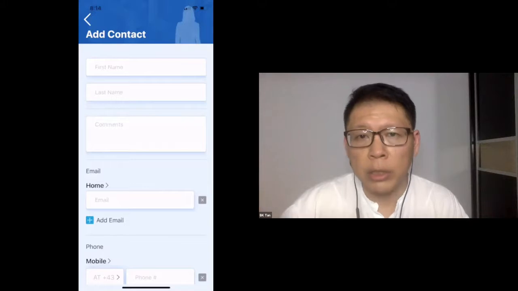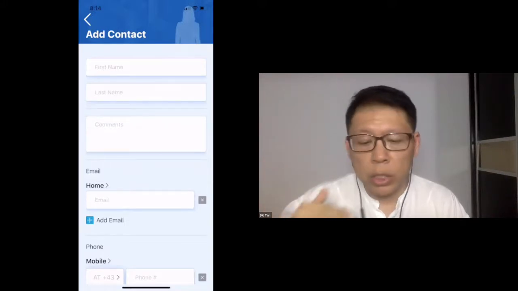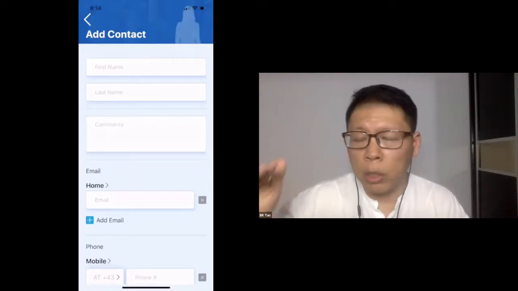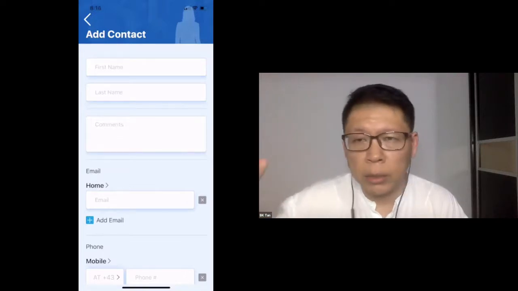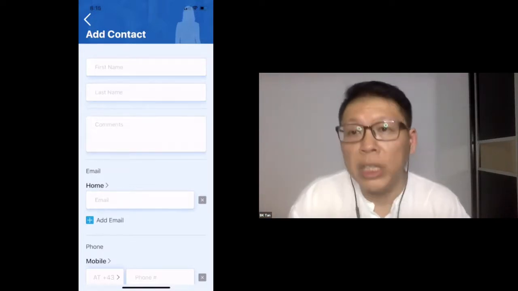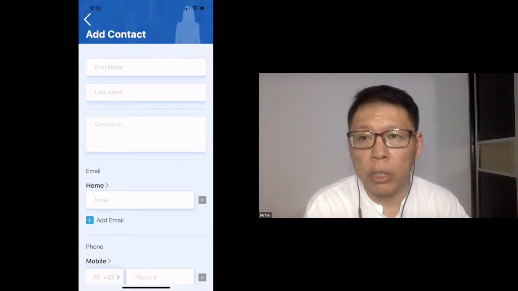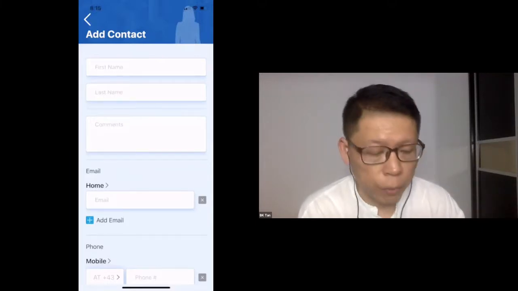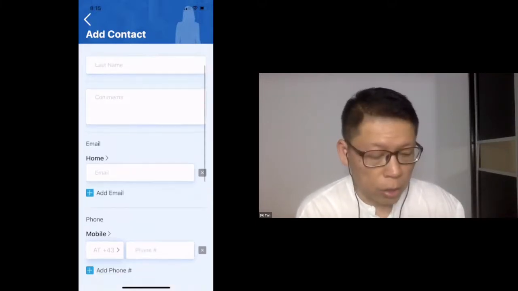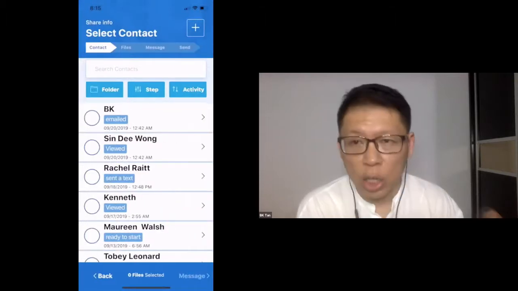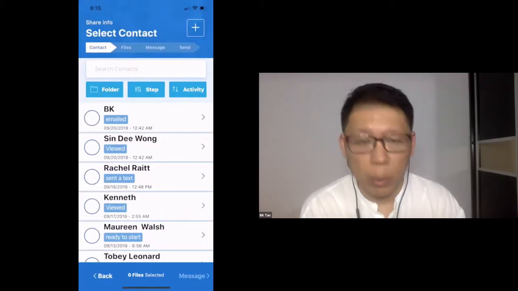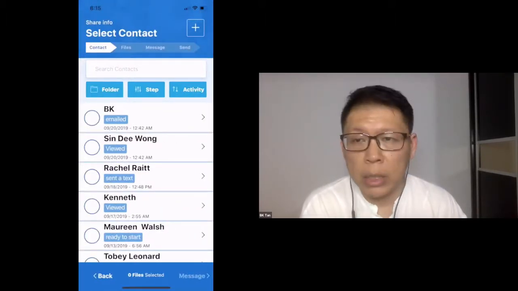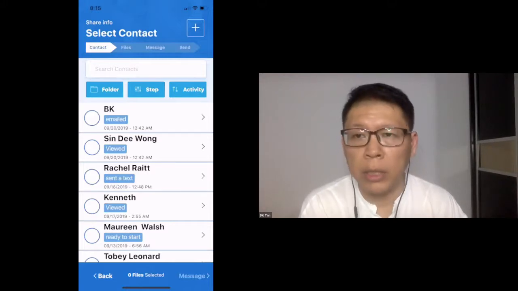So even if you don't have a contact's email address, my suggestion is to just put in your own email or a blank email that goes somewhere that is just like a holding area. Because there's a reason for it: you need to create the tracking link for it. So this is adding a contact, very simple. Now this is adding a contact one by one. So some of you will be asking, what if I want to add all my contacts on my phone?